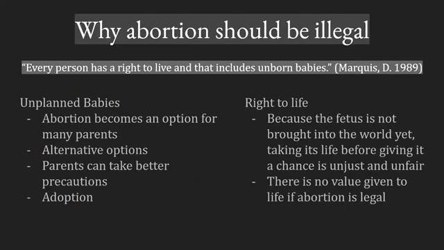So why should abortion be illegal? Every person has a right to live, and that includes unborn babies. Unplanned babies are a major reason why abortion is happening in the first place. Abortion becomes an option for many parents, but there are alternative options. Parents can take better precautions, such as taking birth control or putting the baby up for adoption rather than aborting it.